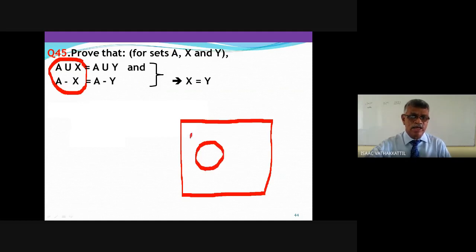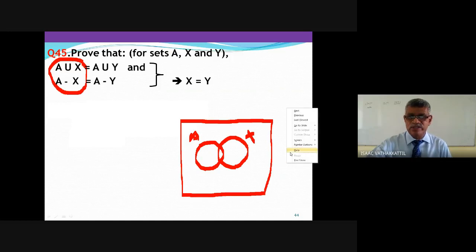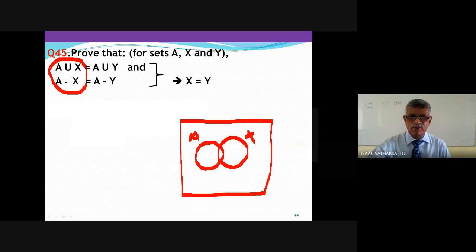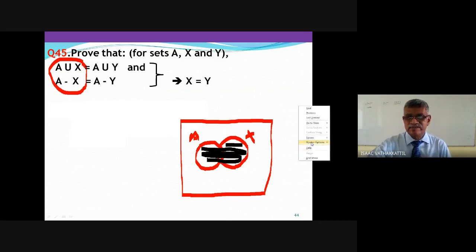Here you have A, here you have X. What is A union X? A union X is the complete portion. And what is A minus X?